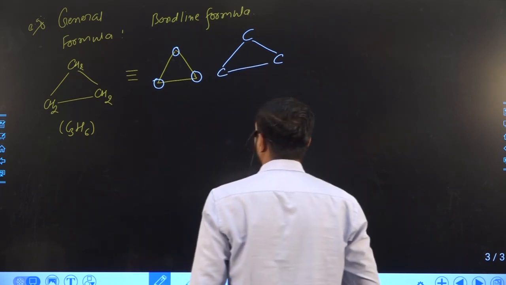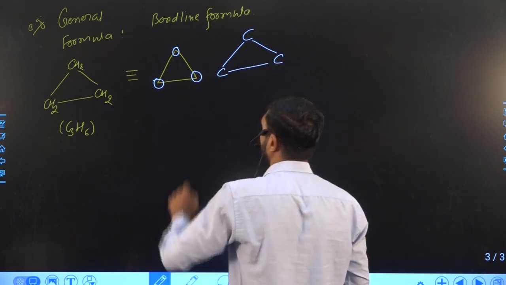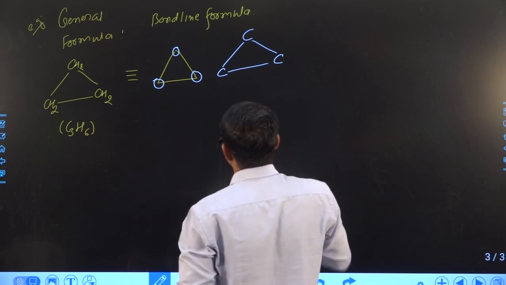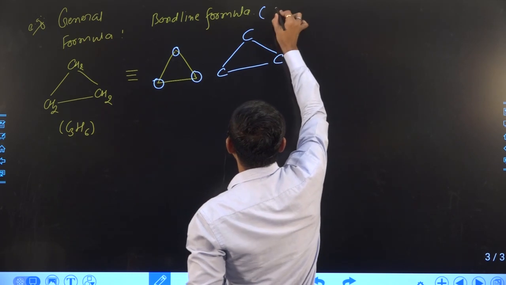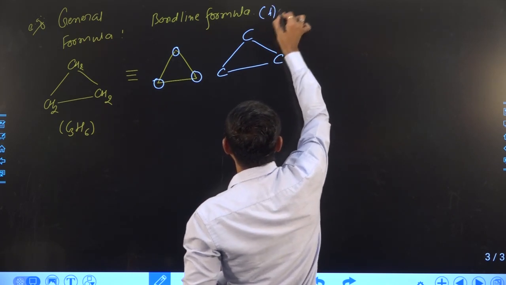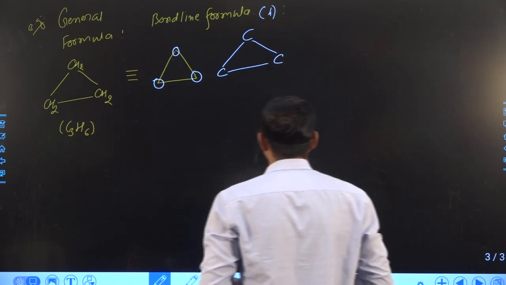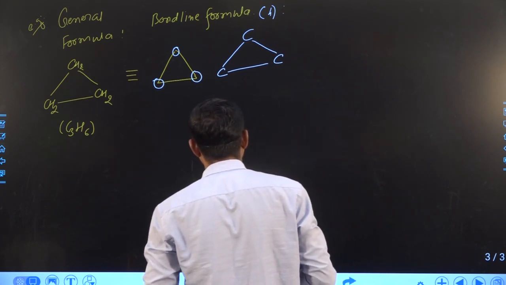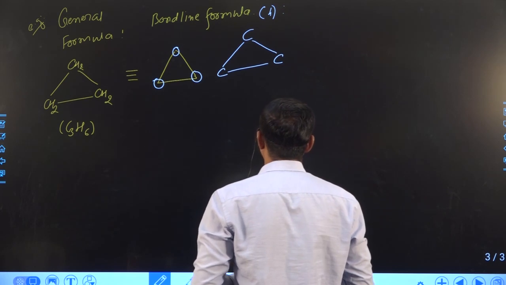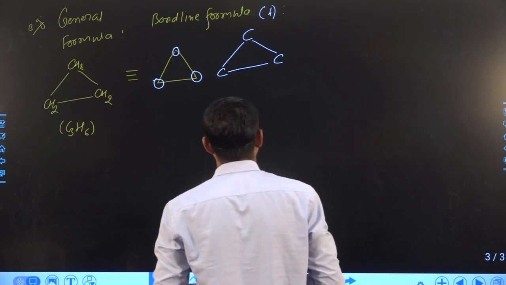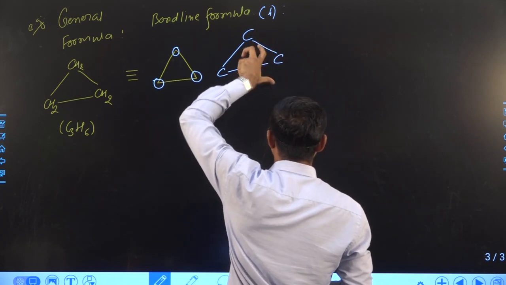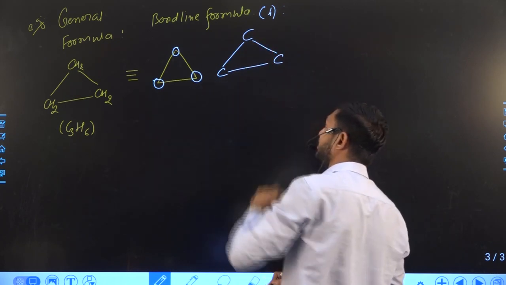Now what we have to do is complete the valency of carbon. As we know, the valency of carbon is 4. That means carbon has 4 valence electrons and it will form 4 covalent bonds with other atoms, right?